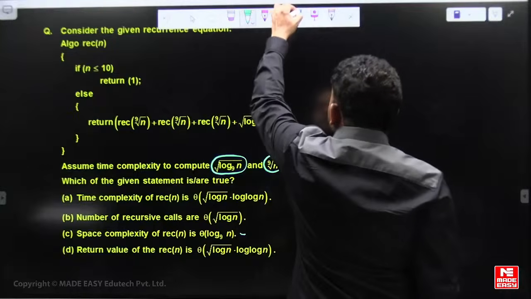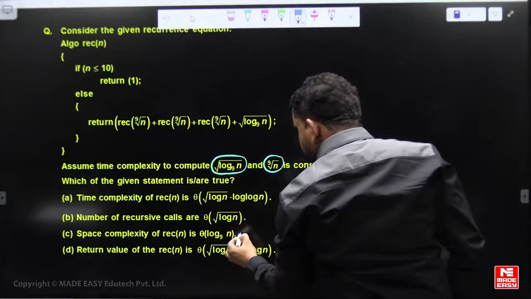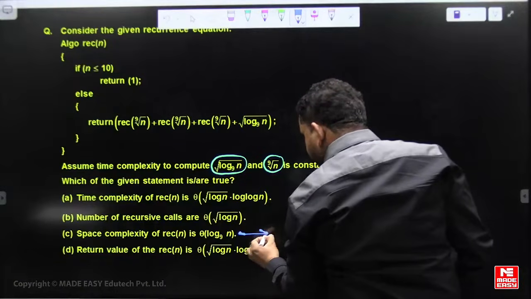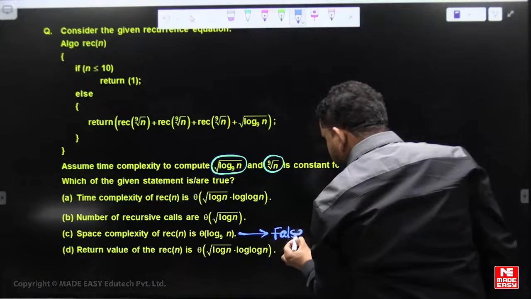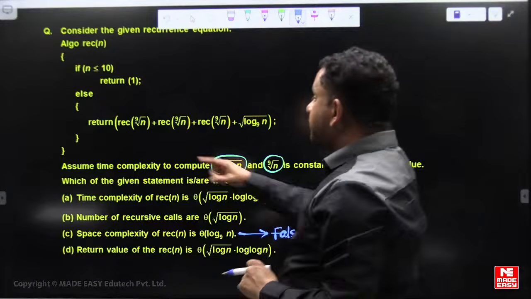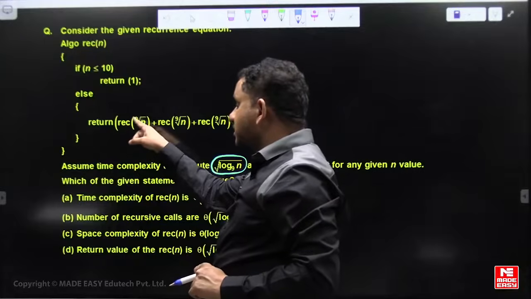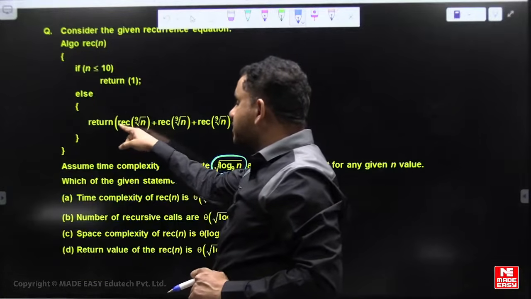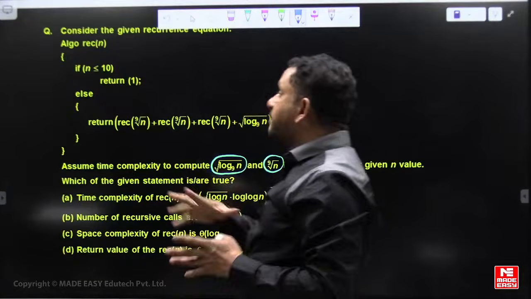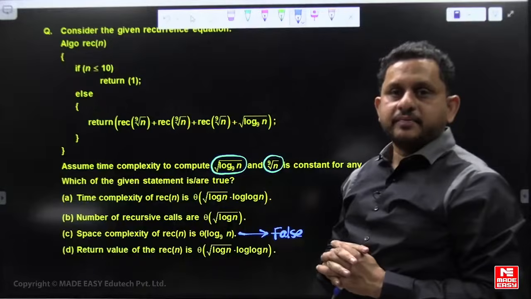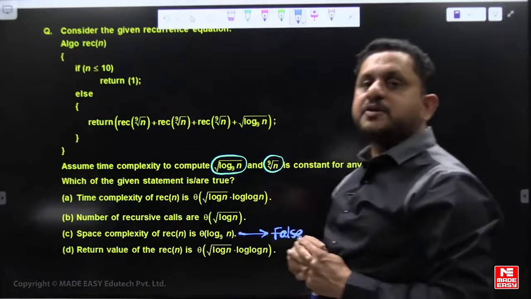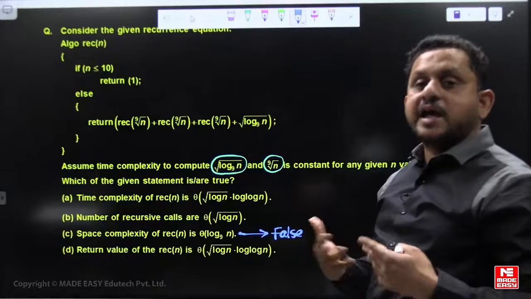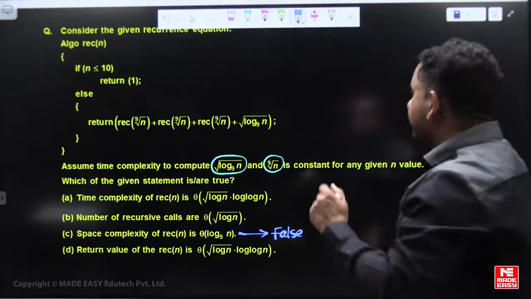Now see, Sneha is saying ABC, but you can say C is a false statement. C is false because if the recursion is 9th root of n, the depth of recursion is log n. Depth of recursion is log n, which means the stack space requirement is log n.